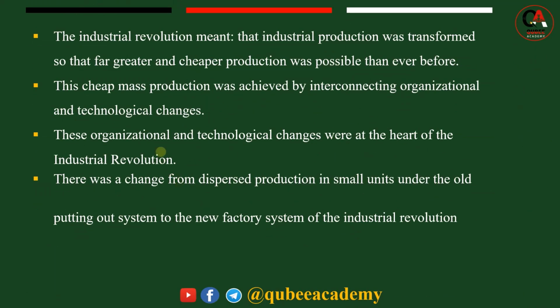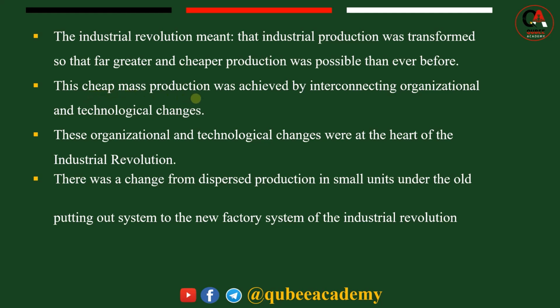Kanaaf industrial revolution means industrial revolution jechuun maal jechuudha? Inni samaa'in industrial revolution when you say the industrial production was transformed so that far greater and cheaper production was possible than ever before. Kanaaf industrial revolution gaafa inni maal jechuudha karaa biraatiin. Anni production yookiin industrial production kun jijjiiramuu isaati. Kanaaf greater and cheaper gatiin isaas madaalawaa yookiin gatii mi'aan taaneen hangi isaas immoo kan fooyyee waan ta'eef this mean the outcome of industrial revolution.